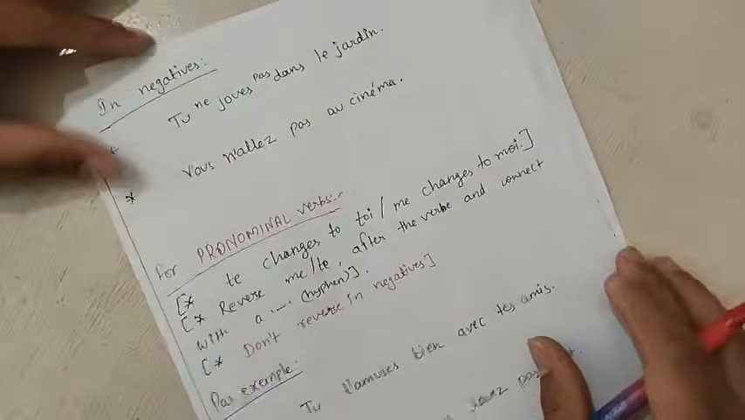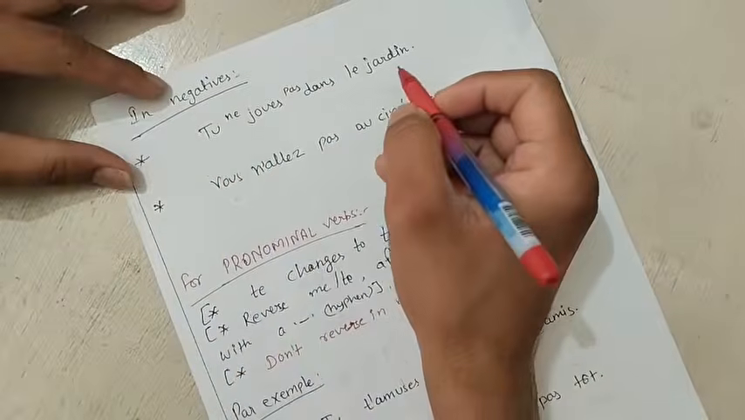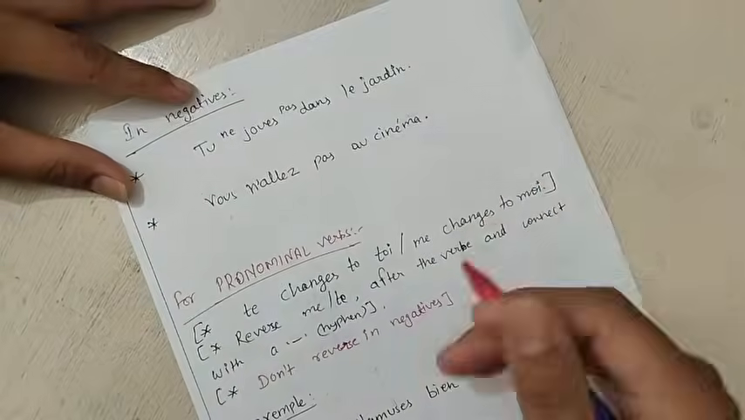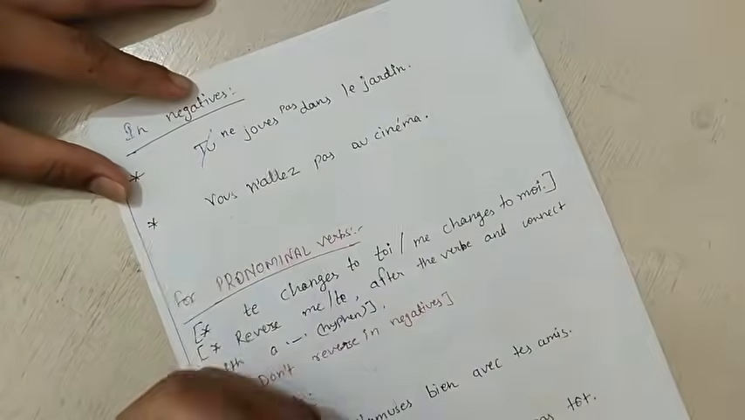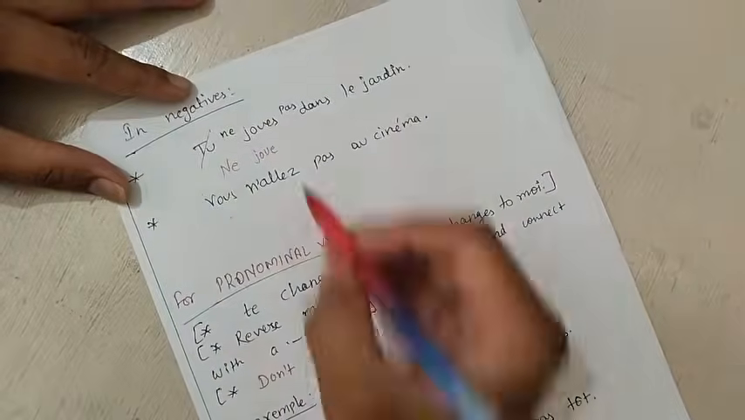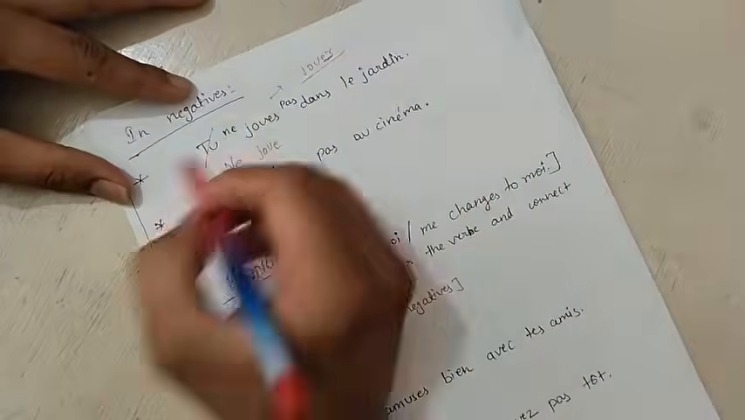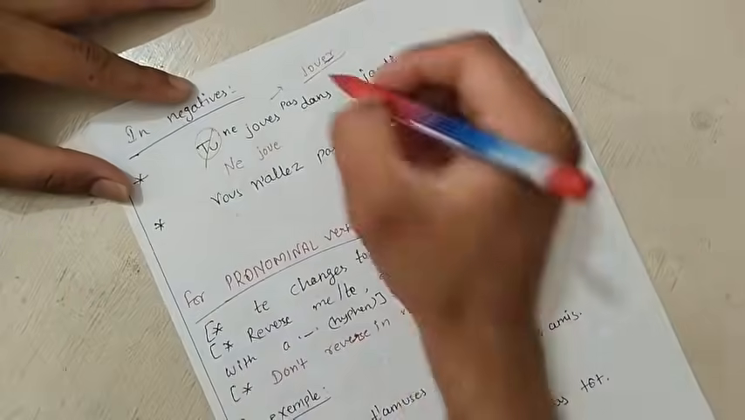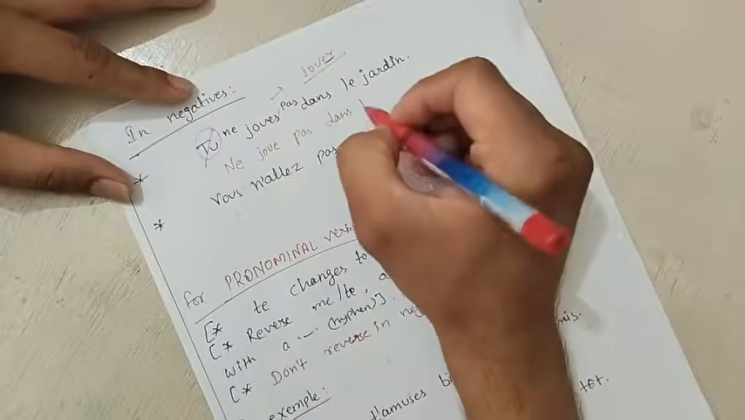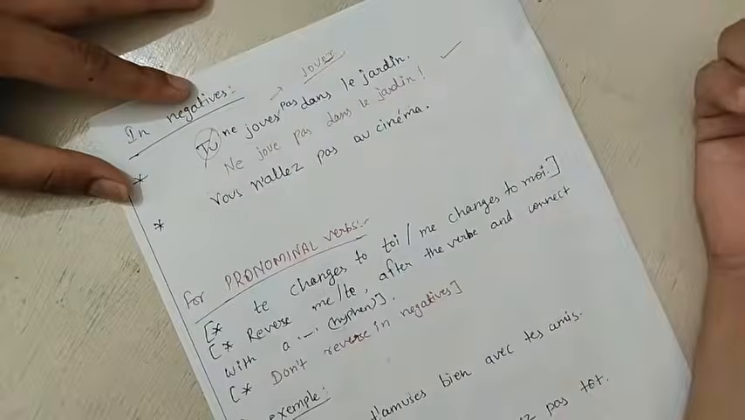Suppose you have these sentences in negatives. You have one sentence, tu ne joues pas dans les jardins. You don't play in the garden. So you have to say don't play in the garden. What we will do, first we will drop tu, then we copy the sentence as it is, tu ne joues. Here we have to check that this verb jouer is an er ending verb and we are writing it for tu, so we will drop s also. So, tu ne joues pas dans les jardins, exclamation mark, which is a must. Like this we can do.